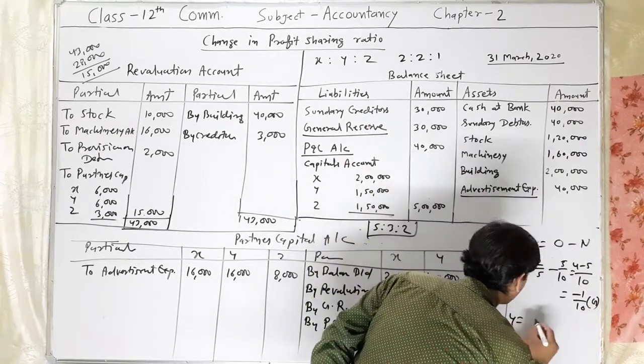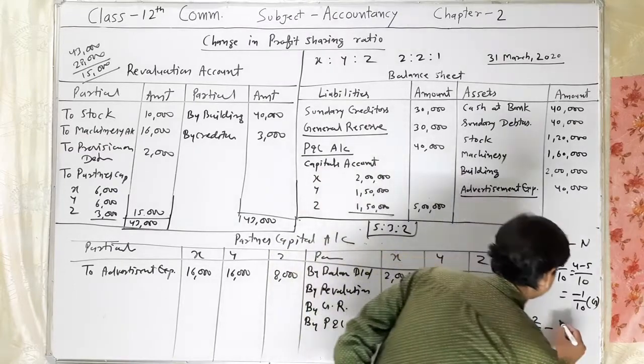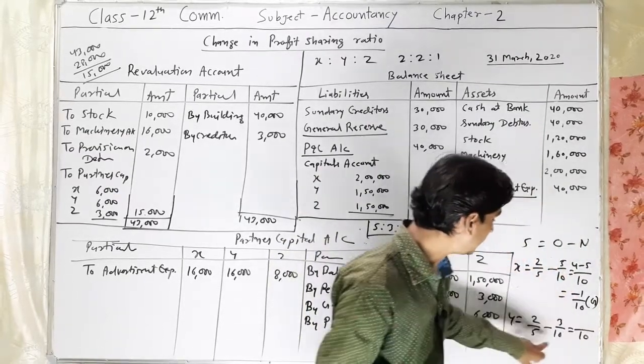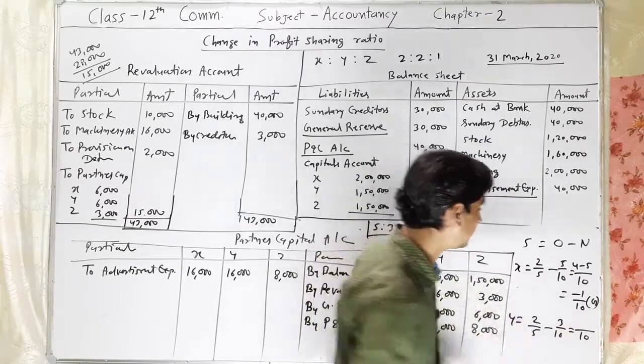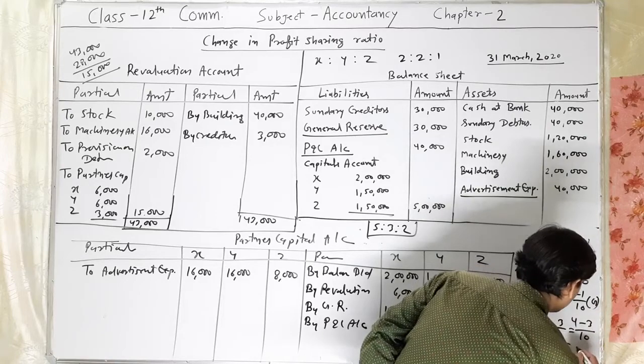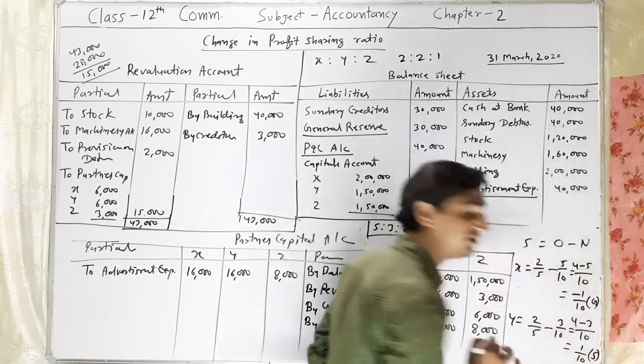For Y, 2/5 minus 3/10. 10 is the LCM, 10 divided by 5 is 2, multiplied by 2 is 4. 4 minus 3 is 1/10, that is sacrificing.